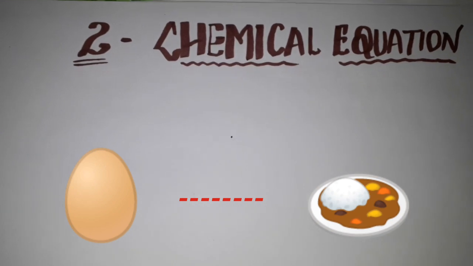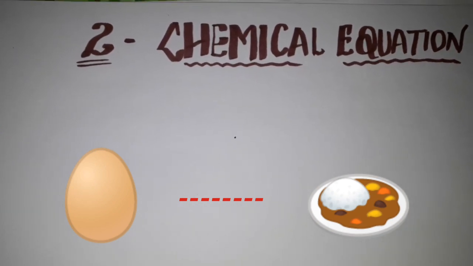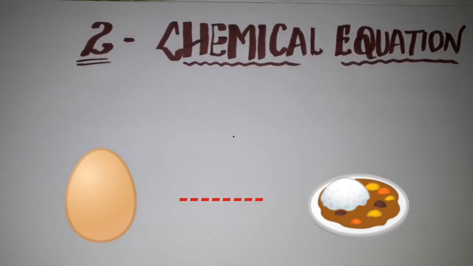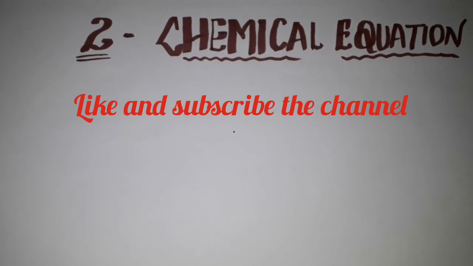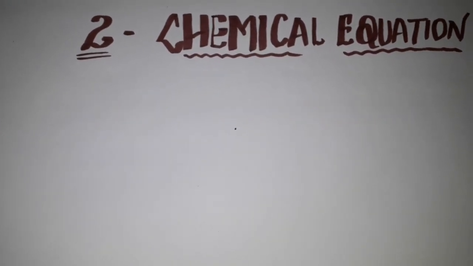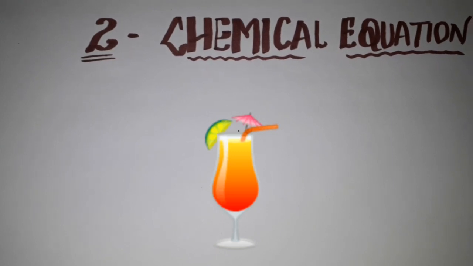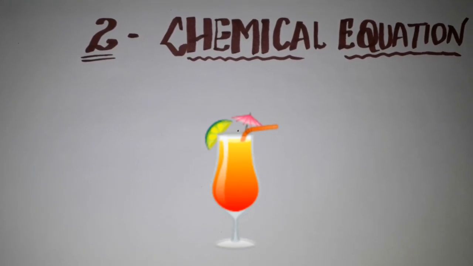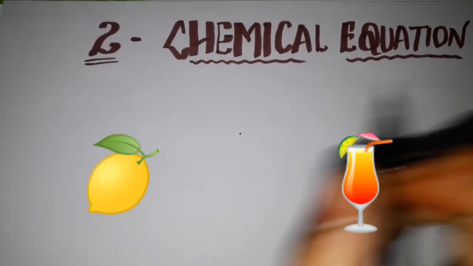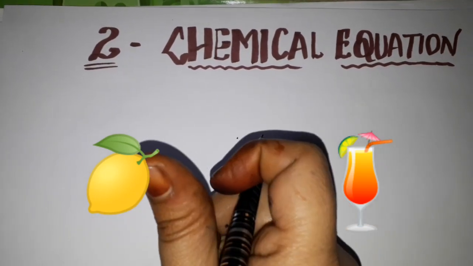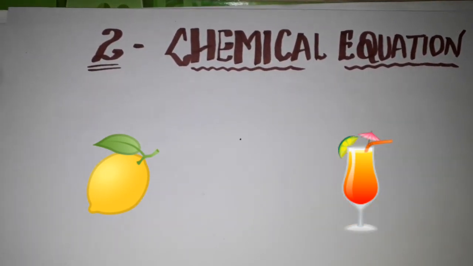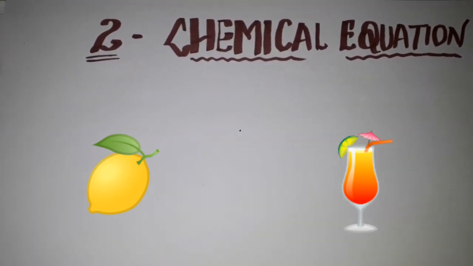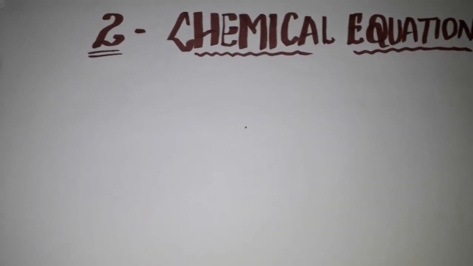So the state of whatever ingredients we are using is changing its physical state and undergoing some chemical reaction and producing tea for you, right? So that kind of reactions are nothing but chemical reactions. We have so many examples. We have lemon, sugar, water, right? We will squeeze the lemon, we will add sugar and we will add water and we'll produce lemon juice, isn't it? Similarly, we'll have some kind of sugarcane juice also, and so many examples we have.